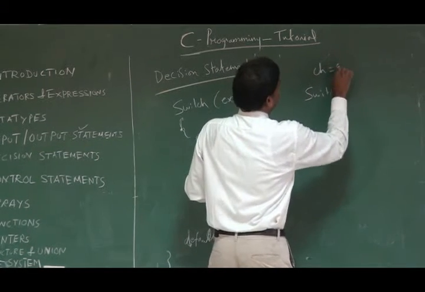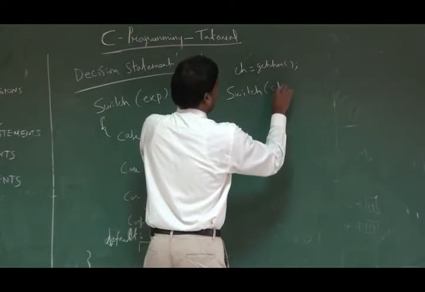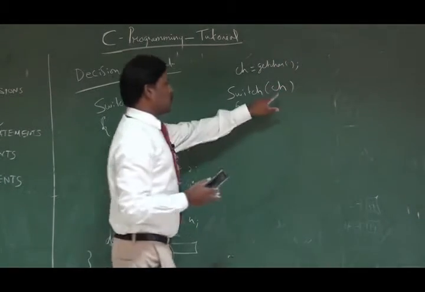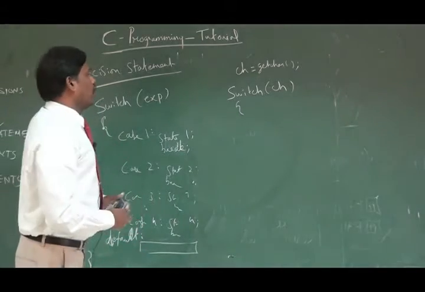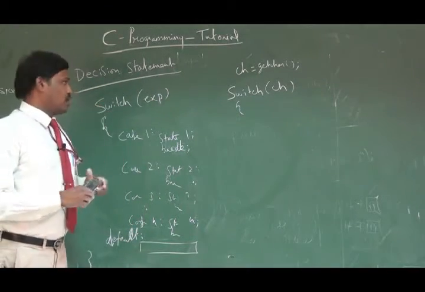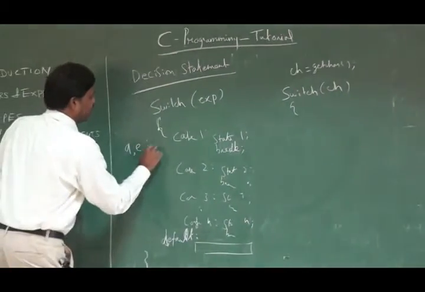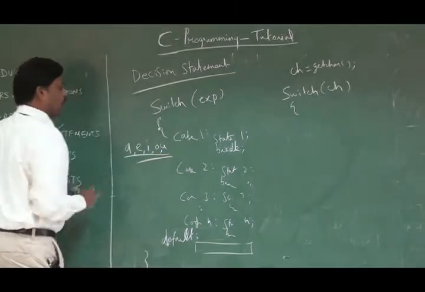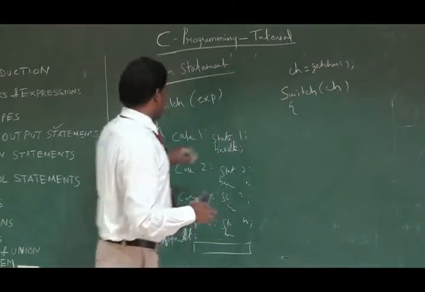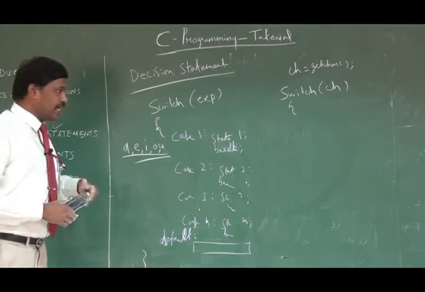Let us get one character as input, and this character will be the expression passed to the switch. This particular program is to check whether the entered character is a vowel or a consonant. Vowel means A, E, I, O, U. If the entered character matches any one of these characters, then it is a vowel, otherwise it is a consonant.